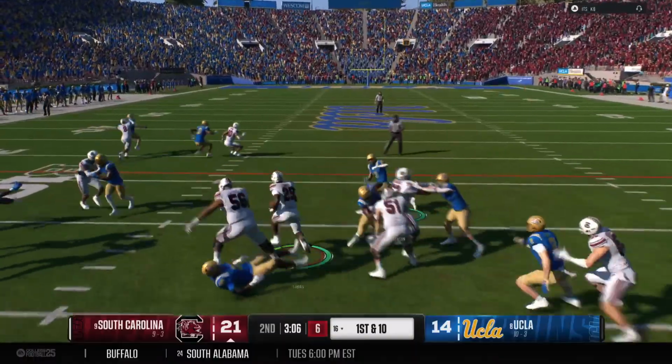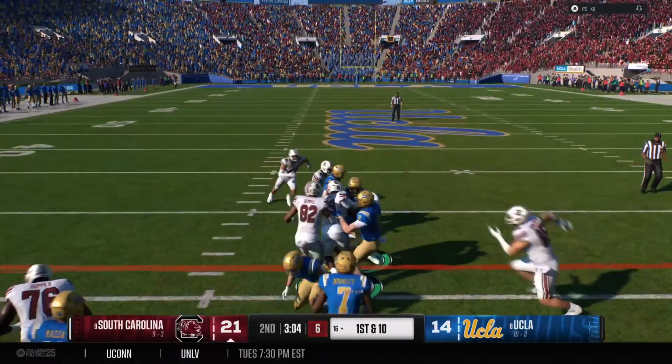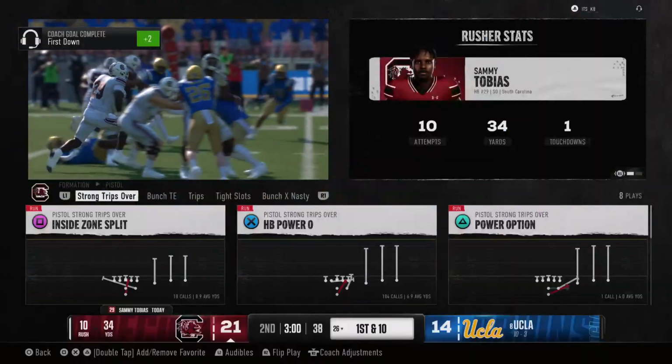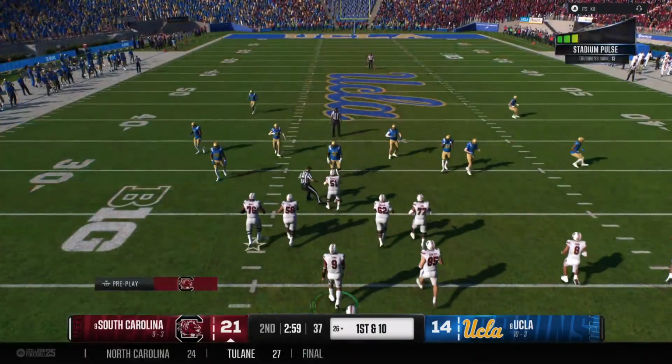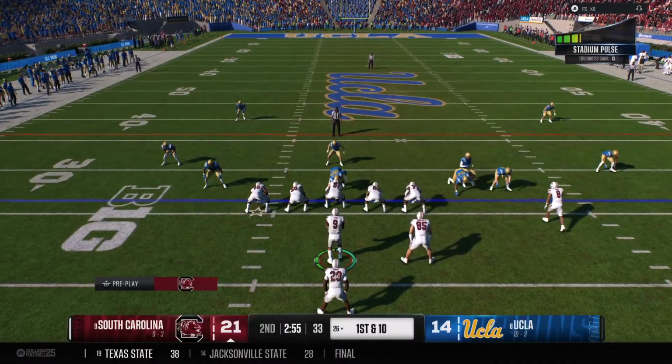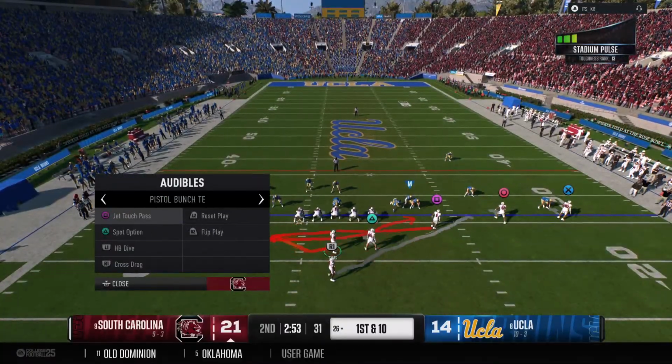And there's the handoff. Just trucks the man. Sophomore brought down after a nice run. Chris, the thing that I love about this play is the running back showing great patience and then the vision to find that hole and then accelerate through it for a nice gain.